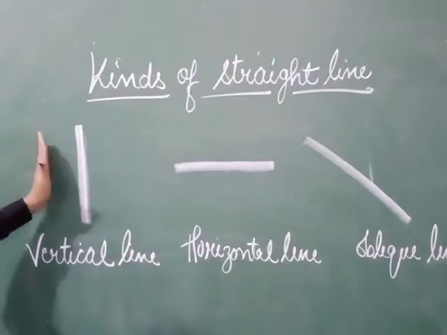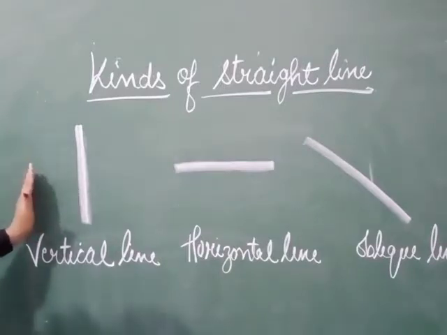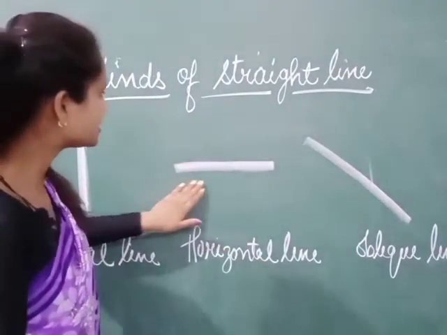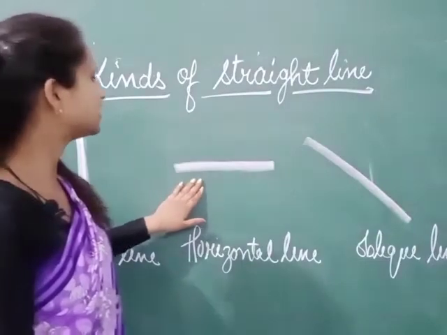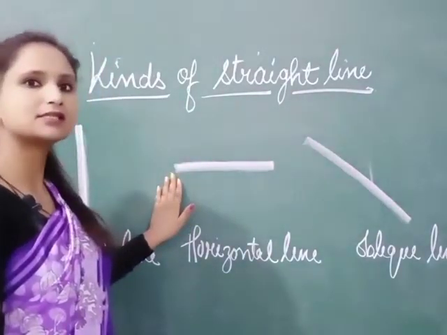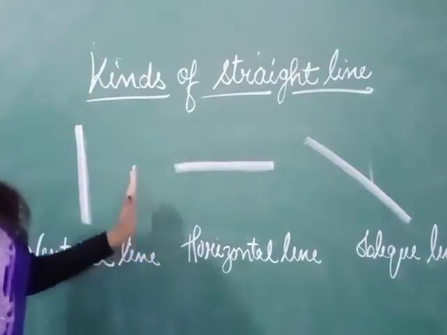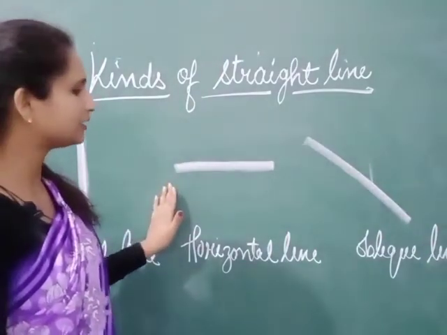The line that is in standing position is called vertical line. The line that is in sleeping position is called horizontal line.